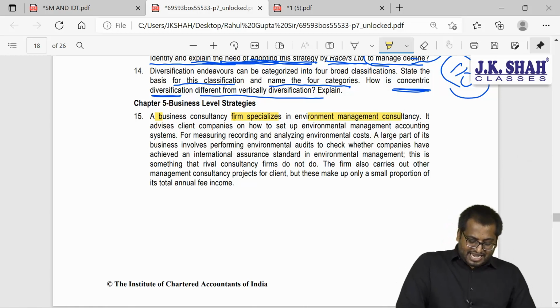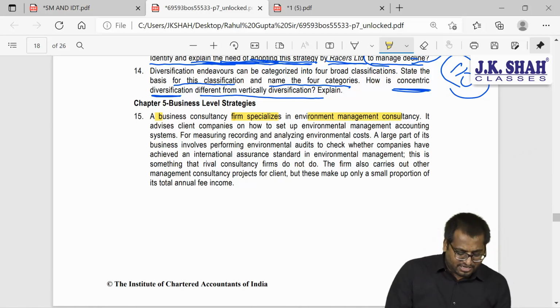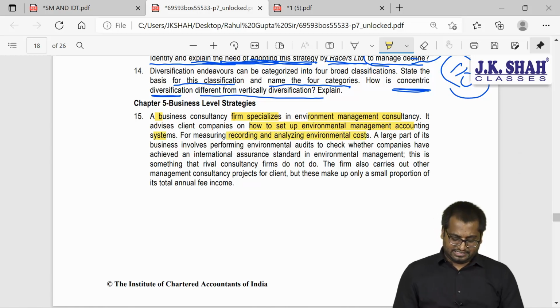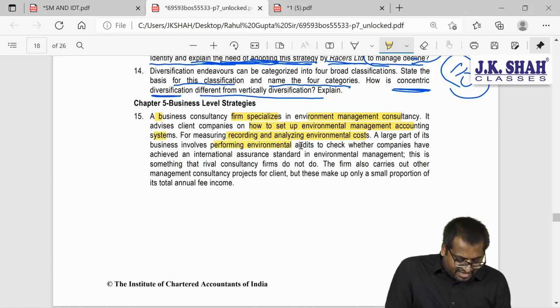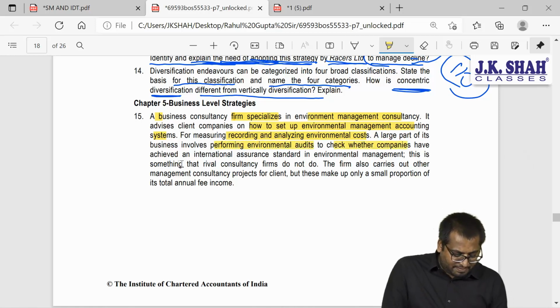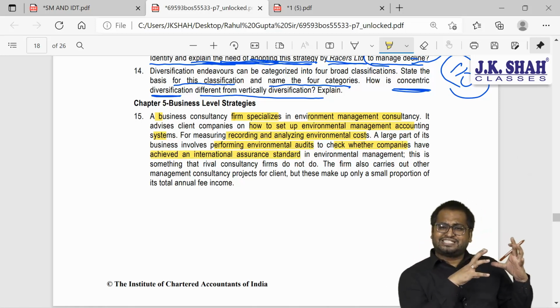It advises client companies on how to set up environmental management accounting systems for measuring, recording and analyzing the environmental cost. A large part of business involves performing environmental audits to check whether the companies have achieved international assurance standards. So they are focusing on one specialization.